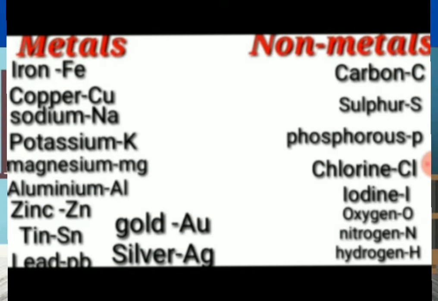Before going to the chemical reactions, we want to become familiar with some metals and non-metals. Here the metals are iron, copper, sodium, potassium, magnesium, aluminium, zinc, tin, lead, gold, silver. And in the case of non-metals: carbon, sulfur, phosphorus, chlorine, iodine, oxygen, nitrogen, hydrogen. So, we should study these elements and their symbols.